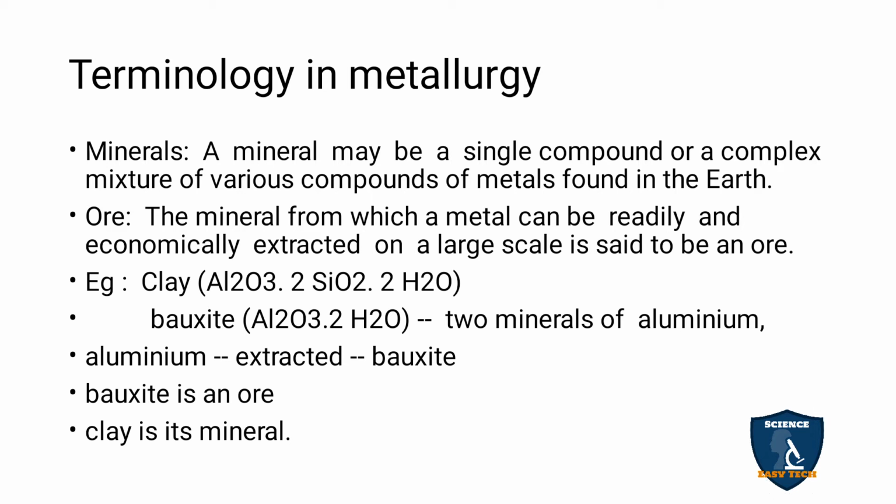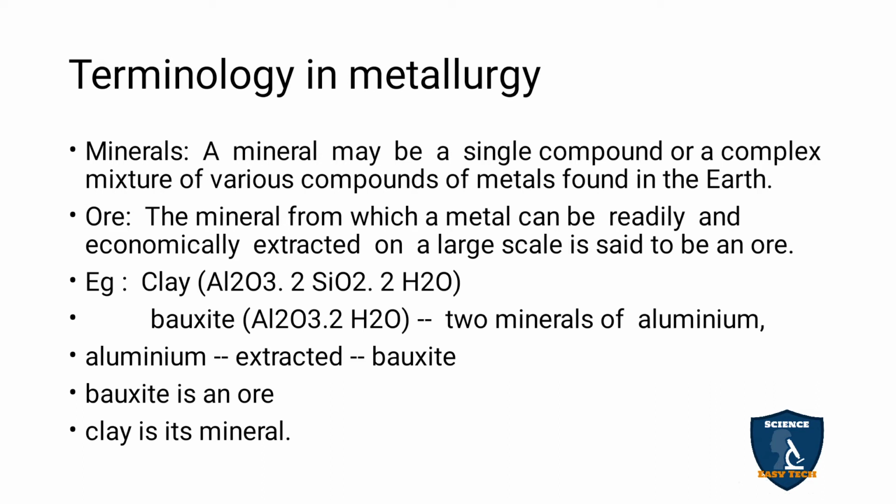An example for mineral and ore: clay, Al2O3·2SiO2·2H2O. This is the formula for clay. Bauxite, Al2O3·2H2O. This is the bauxite formula.